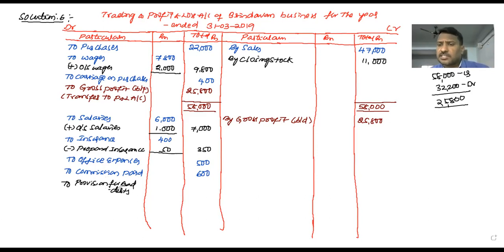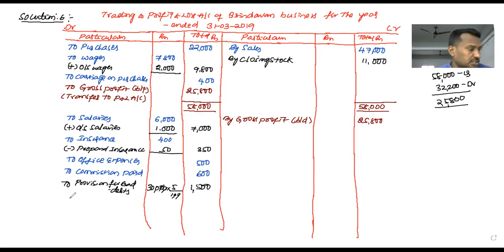Provision for bad debts means doubtful debts, an adjustment relating to debtors. What is the value of the debtors? 30,000. On this 30,000, 5% is doubtful. Two zeros cancel, 300 into 5, 1,500.